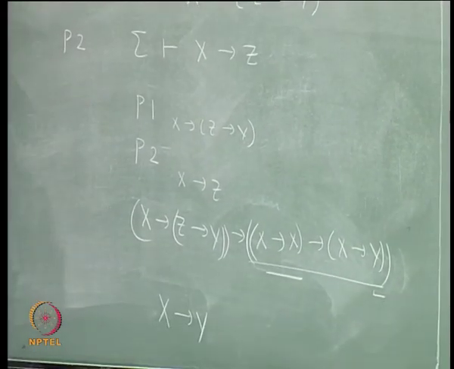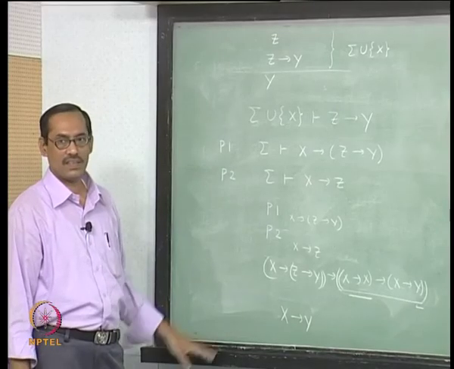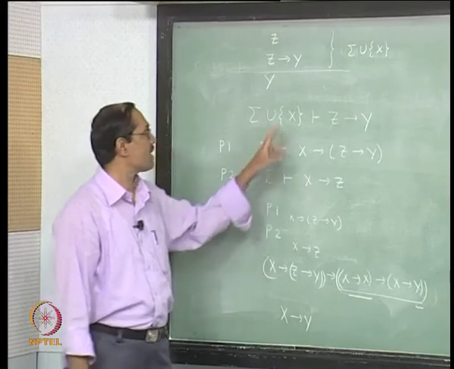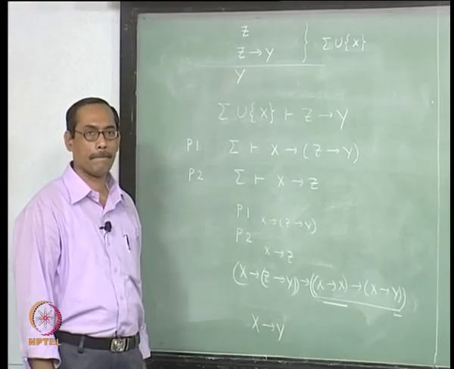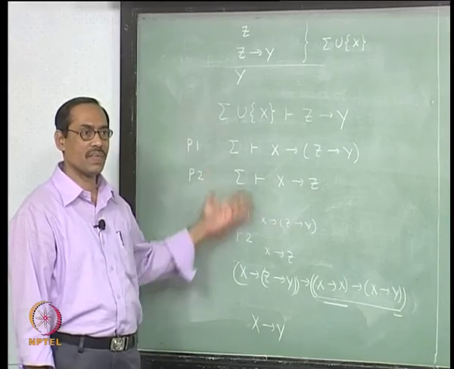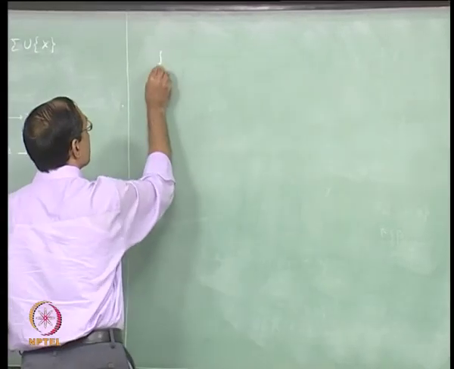That is all. So this step is by induction on the length of the proofs of sigma union x entails y. It is just mimicking the same proof as in propositional calculus. Now we are in case F.